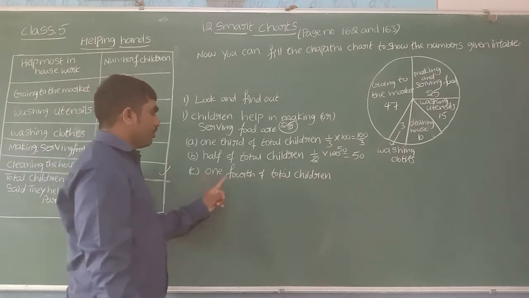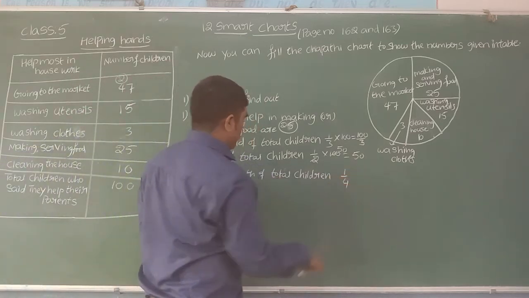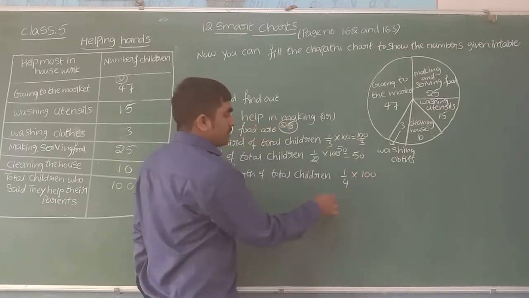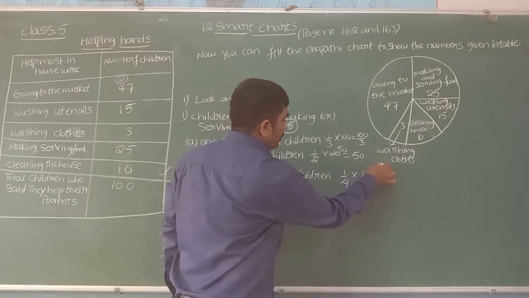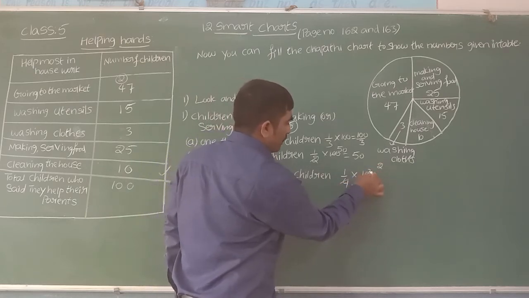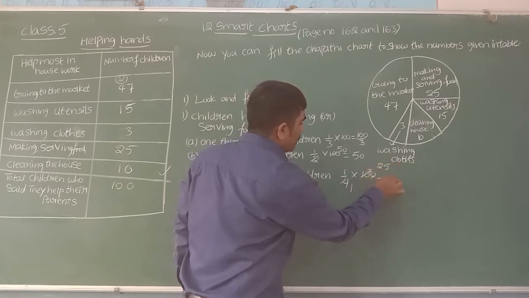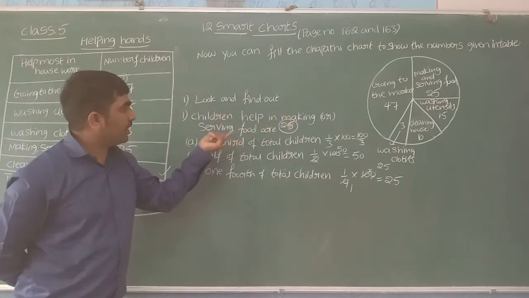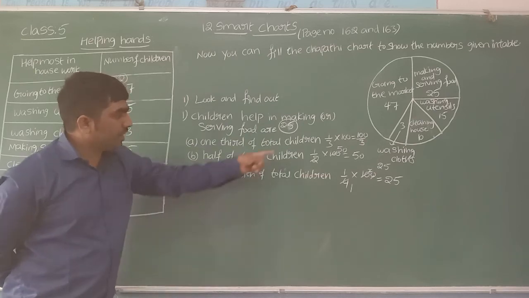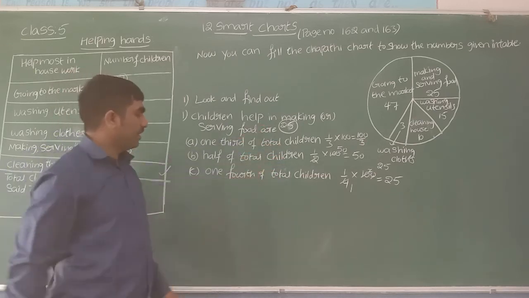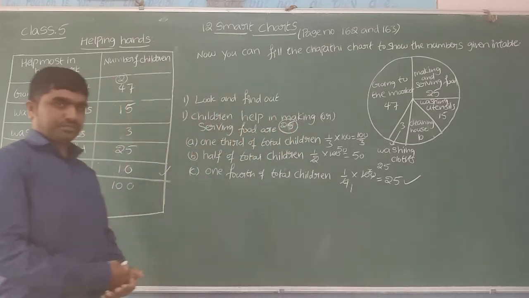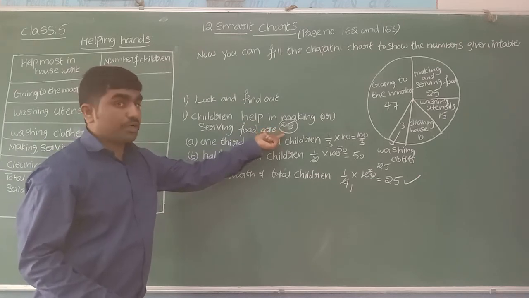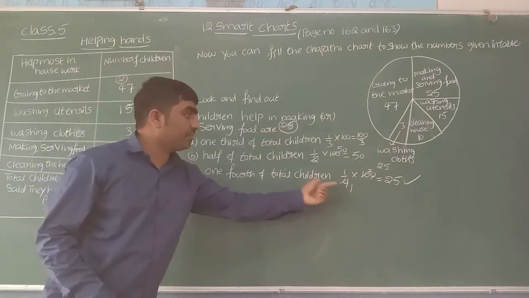1/4 of total children. We can write 1/4. Of means into total children. How many are there? 100. Let us simplify this. 4 1s are 4, 4 2s are 8, 2 left, 20. 4 5s are 20. Here I got 25. Now children who help in making and serving the food are 25. So in which option can you see the same answer 25? Here I can see the same answer 25. So what can we conclude here? Children helping in making and serving the food, 25, is 1/4 of 100.